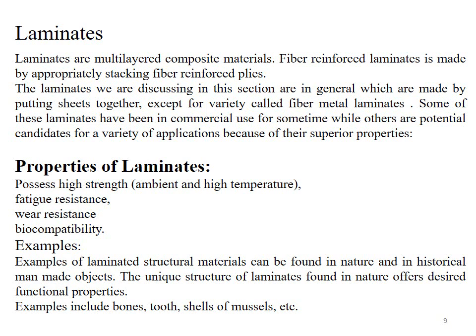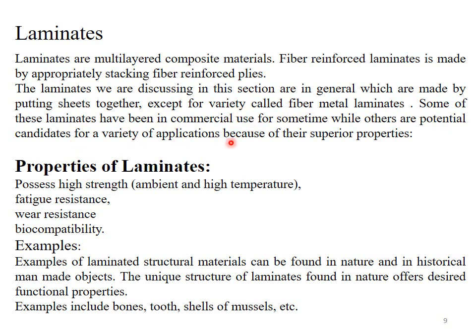The laminates we are discussing in this section are, in general, made by putting sheets together. It means different sheets, each sheet is woven by fiber. Each sheet consists of fiber, and when different sheets are put together, it gives us a laminated material.